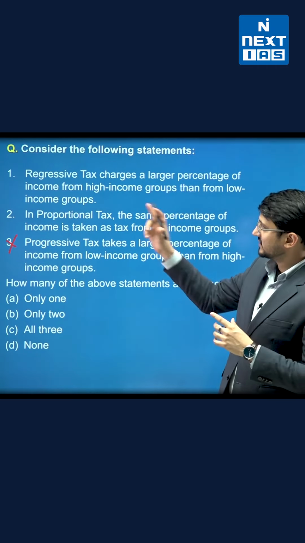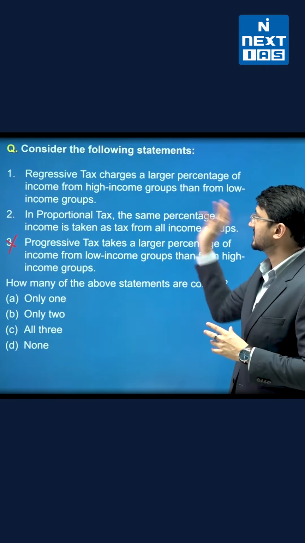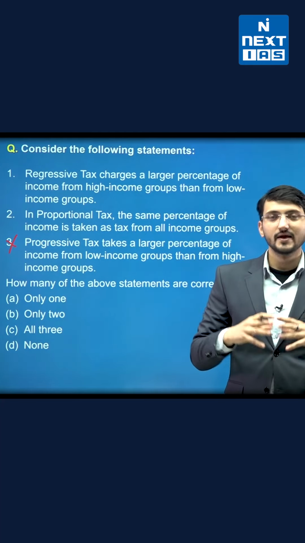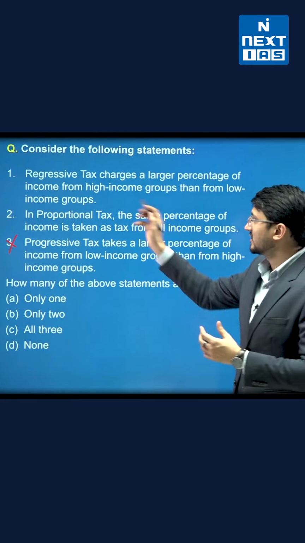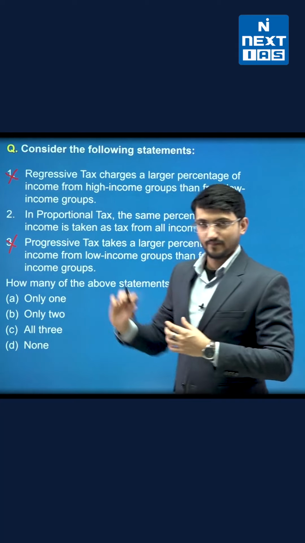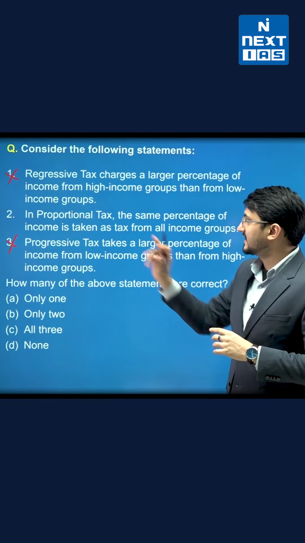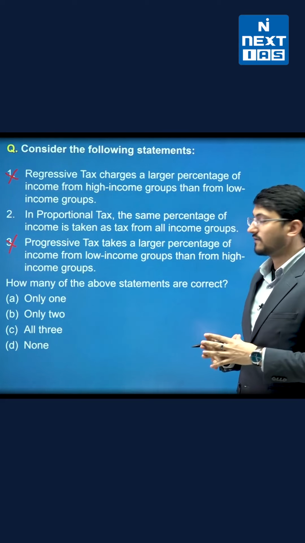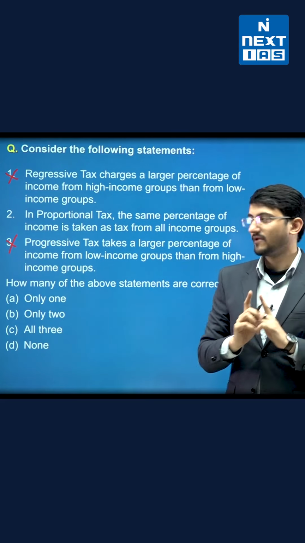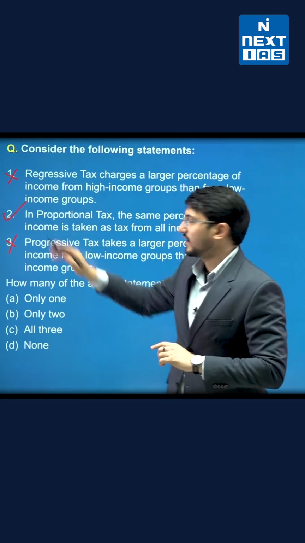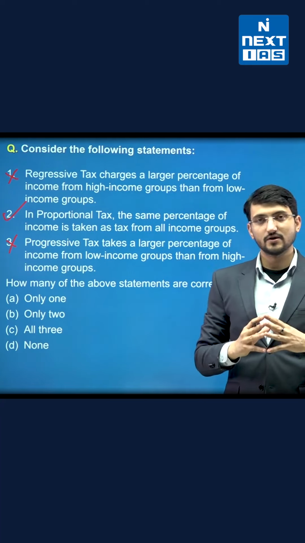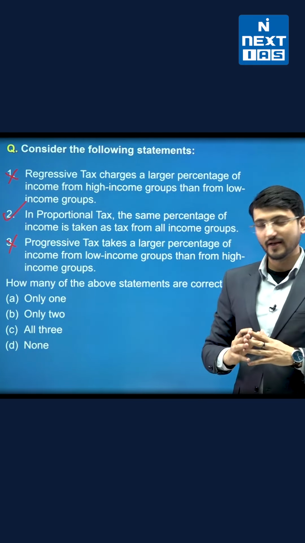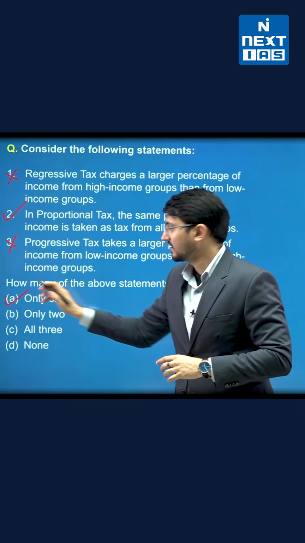If you read the first option, it says regressive tax charges larger percentage of income from high income groups. No, it is opposite to this. So this will be incorrect too. The second option, it says in proportional tax the same percentage of income is taken as tax from all income groups. This is right. In proportional tax we apply a uniform rate of tax on all income groups. So the second will be right, first and third will be incorrect. The correct answer will be only 1.